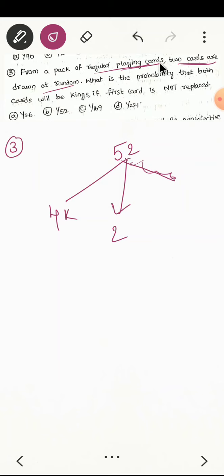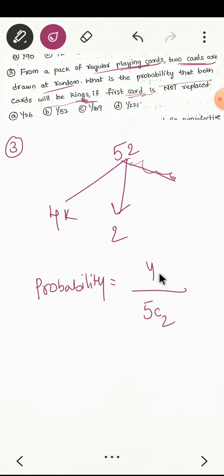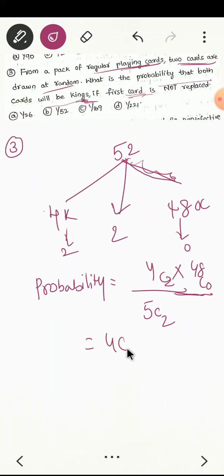So what is the probability that both cards will be kings? We have to take only kings. Probability is equal to, I have to take 52C2 in the denominator. 4 are kings and 48 are other cards. We are selecting 2 cards out of 52 and these 2 cards should be kings only. So 4C2, and from 48 we are not selecting any card, 48C0. So now you will get 4C2 into 48C0 by 52C2.